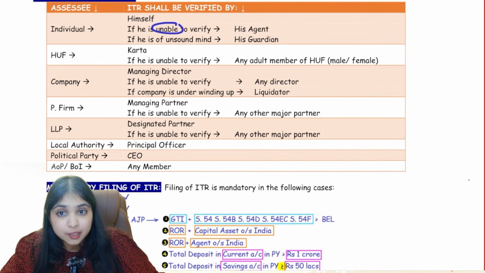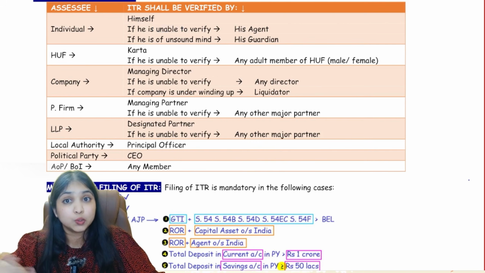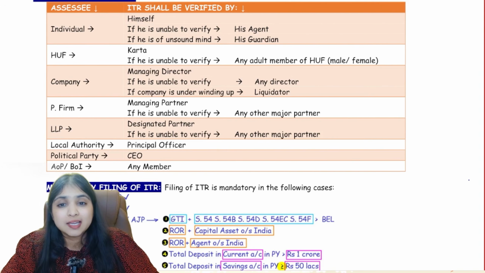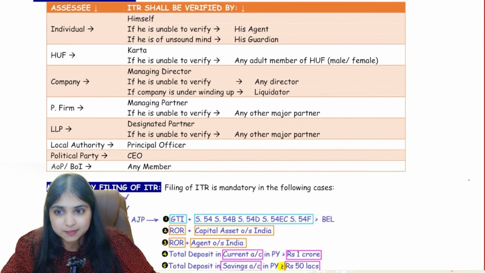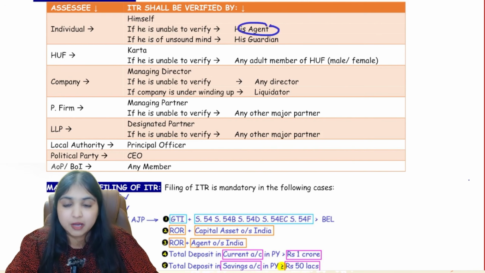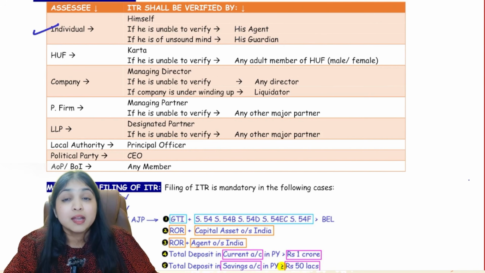Or if he is unable to verify, for example, let's say he is not in India, he is traveling, so he is unable to come and verify, in that case, his agent can verify on his behalf. Or let's say he is of unsound mind, then his guardian will verify on his behalf. Okay. Then if the assessee is HUF, the Karta is supposed to verify.